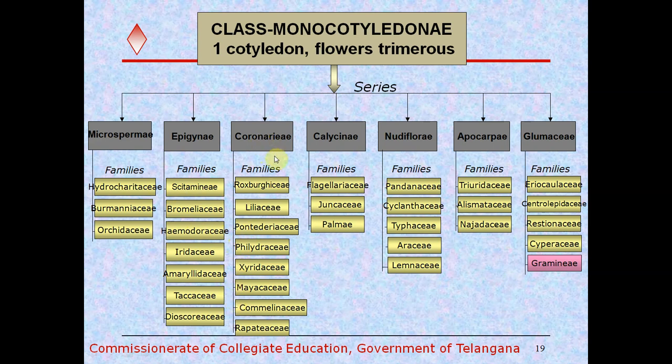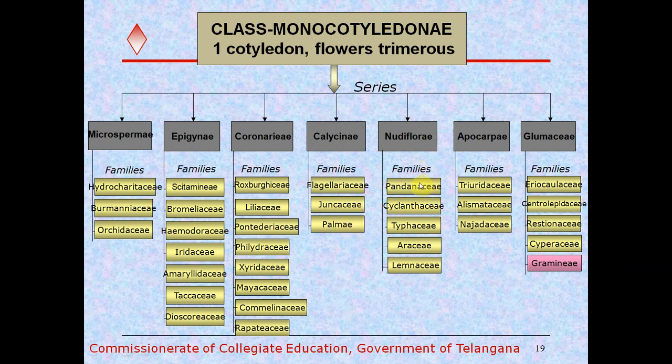And Epigynae series is divided into 7 families: Scitamineae, Bromeliaceae, Haemodoraceae, Iridaceae, Amaryllidaceae, Taccaceae, Dioscoreaceae. And Coronariae series is divided into Roxburghiaceae, Liliaceae, Pontederiaceae, Philydraceae, Xyridaceae, Mayacaceae, Commelinaceae, Rapateaceae families. And Calycinae is divided into Flagellariaceae, Juncaceae, Palmae families.